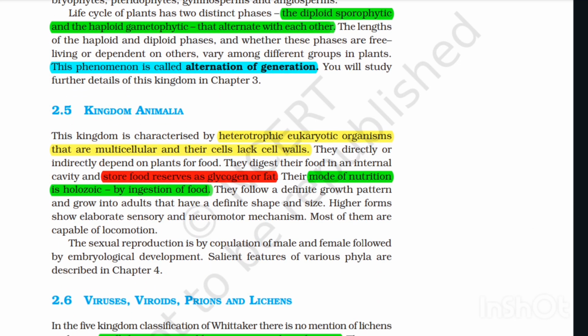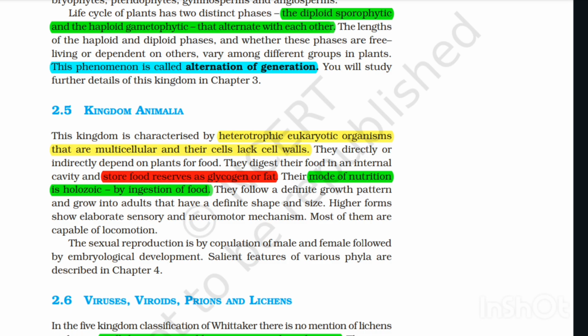2.5 Kingdom Animalia. This kingdom is characterized by heterotrophic eukaryotic organisms that are multicellular and lack cell walls. They directly or indirectly depend on plants for food. They digest their food in an internal cavity and store food reserves as glycogen or fat. Their mode of nutrition is holozoic, by ingestion of food.